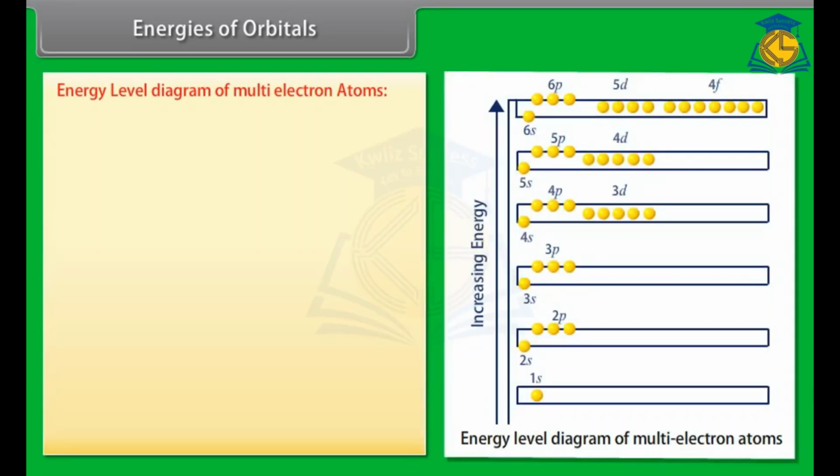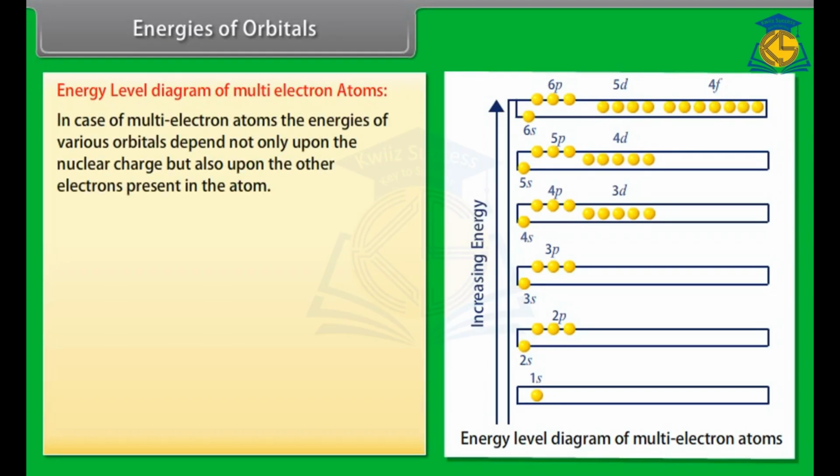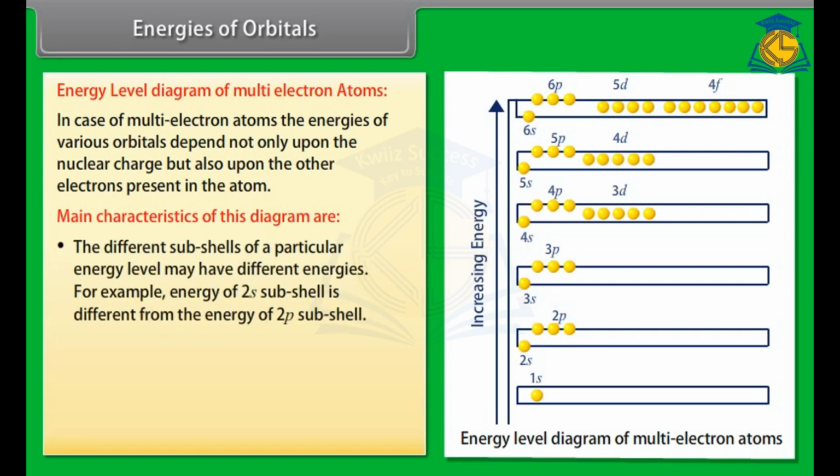Energy level diagram of multi-electron atoms. In the case of multi-electron atoms, the energies of various orbitals depend not only upon the nuclear charge but also upon the other electrons present in the atom. Main characteristics of this diagram are: Number 1. The different subshells of a particular energy level may have different energies. For example, the energy of the 2s subshell is different from the energy of the 2p subshell.